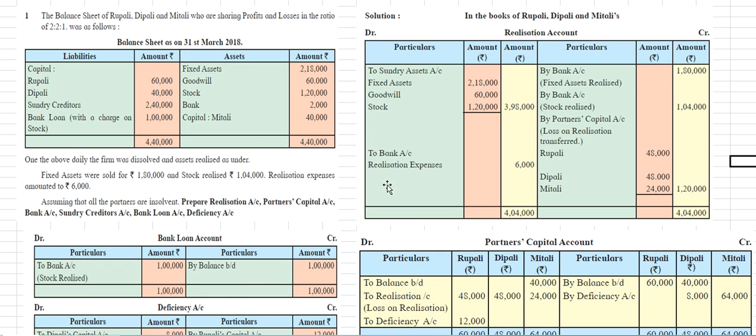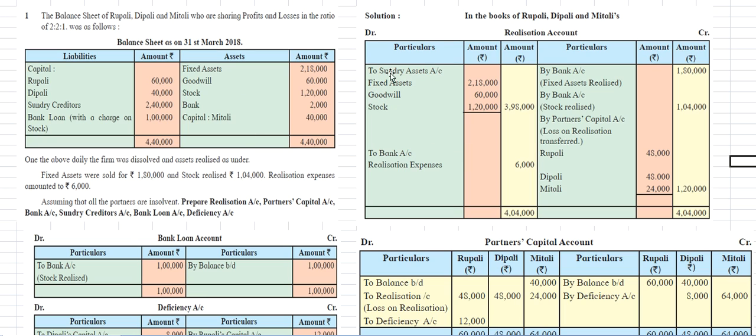So the first one is the realization account. Since the firm is dissolving, we need to sell all the assets to pay the liabilities. First is the sundry assets account, so all the assets will come on the debit side.